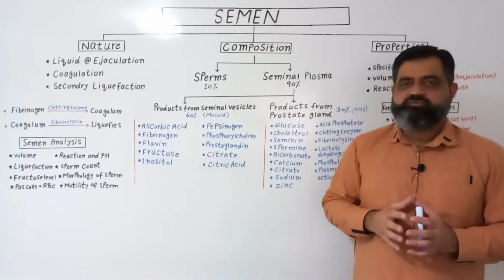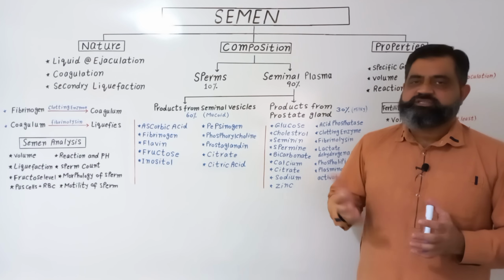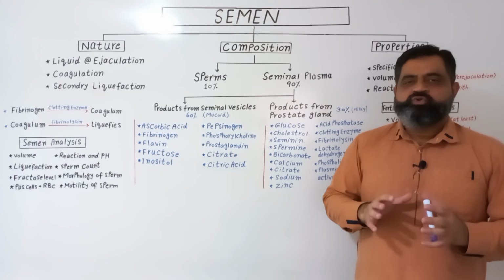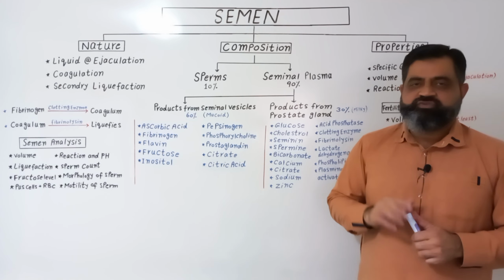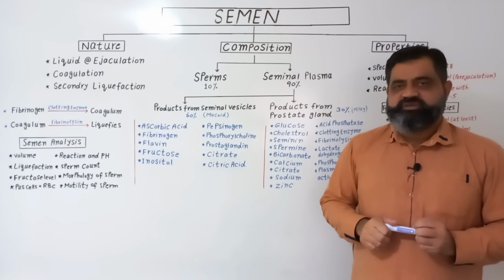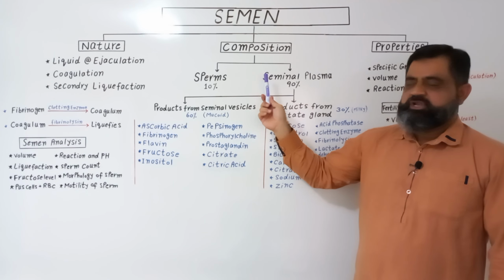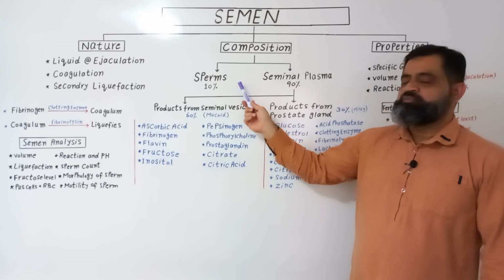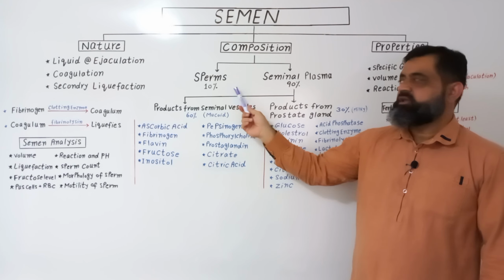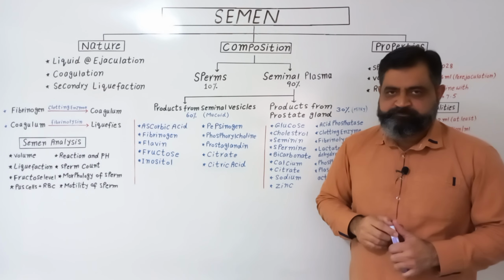Today in this video lecture, we are going to discuss its composition, its nature and its properties in detail. So let's discuss seminal fluid. First of all, I am going to describe the composition of semen. If we look at the composition of seminal fluid, it is composed of two major ingredients. Number one, sperms, which are 10%, and number two, seminal plasma, which is 90% in composition.